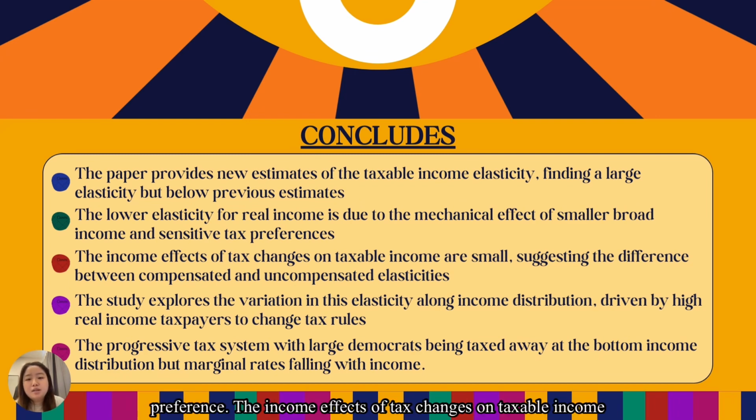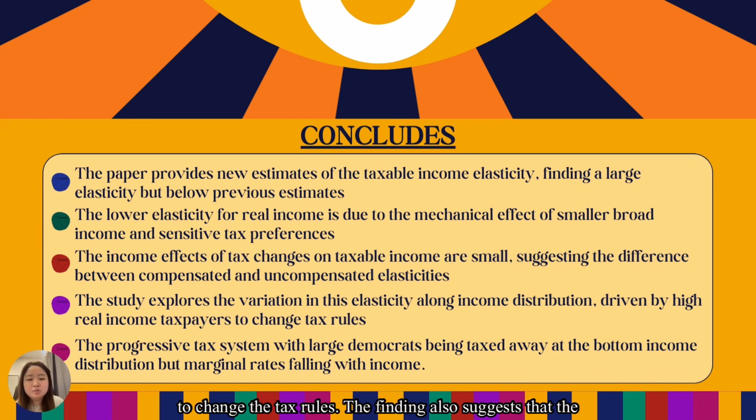The income effects of tax changes on taxable income are small, suggesting a difference between compensated and uncompensated elasticities. The study also explored the variation in this elasticity along the income distribution, which is primarily driven by high real income taxpayers changing the tax rules.